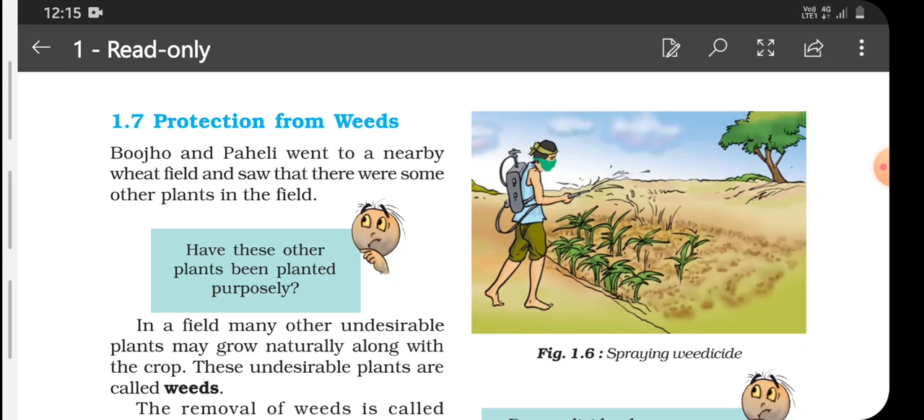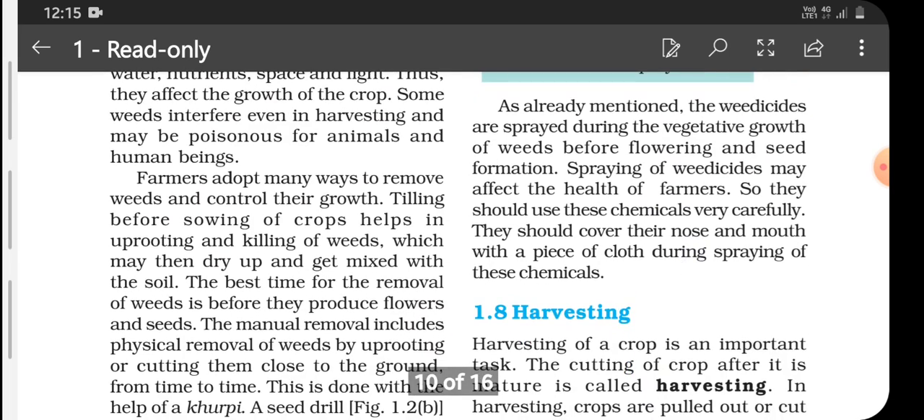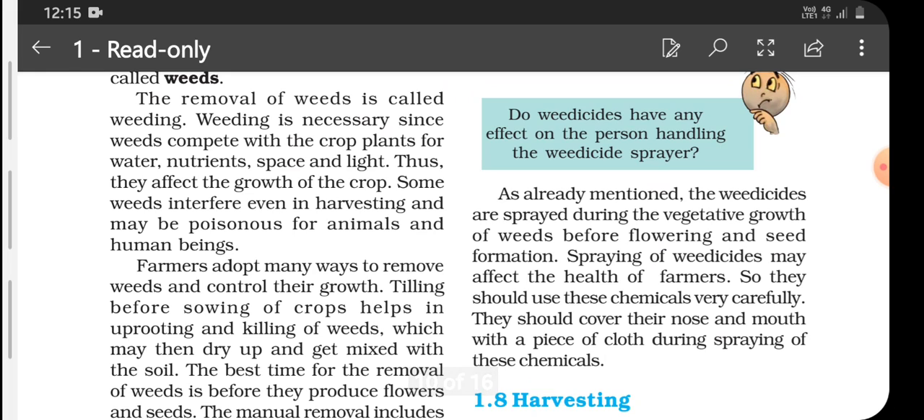So children, what are weeds? Weeds are the undesirable plants that grow into a field along with the main crop, and they are not desired at all, and they cause harm to the crop as they compete with the main crop for sunlight, water, nutrients and space. Thus they affect the growth of the crop.